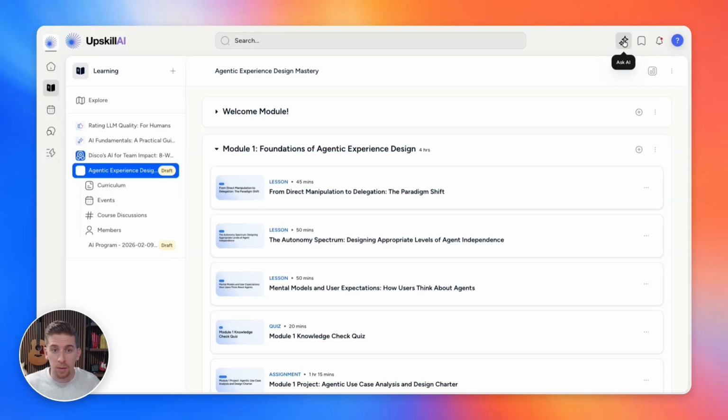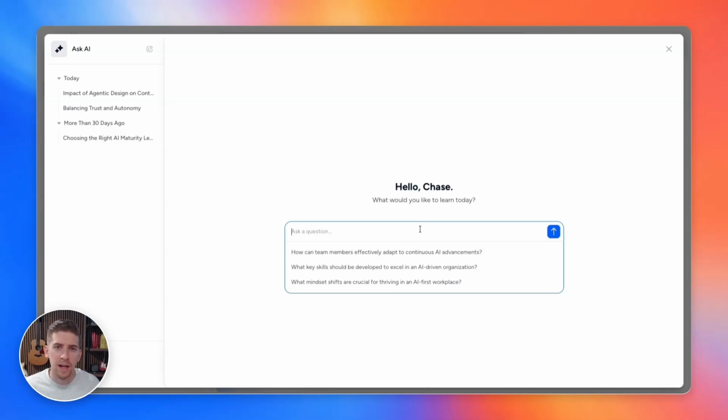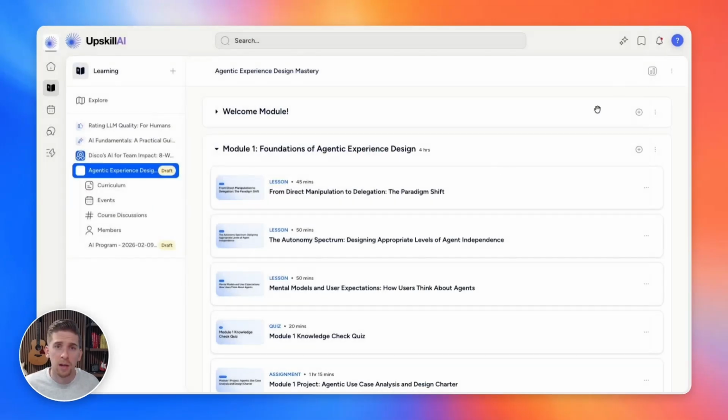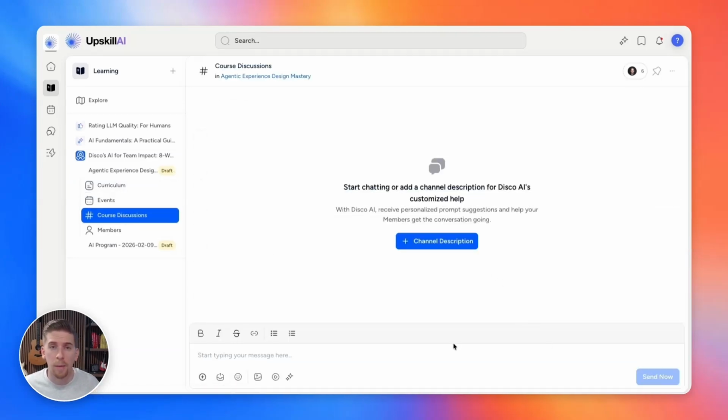So whether a member is within a lesson content at a particular time, or they just have questions that they want to come to Ask AI to answer, they can jump right in here and ask a question anytime. This allows for a greater personalized layer into a member's learning experience to get questions answered no matter when they want. From there, we can continue to just refine the experience by adjusting the curriculum, by adding additional events into the program, and by starting to program actual discussion questions into our discussion channel.